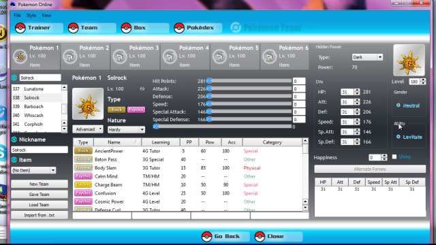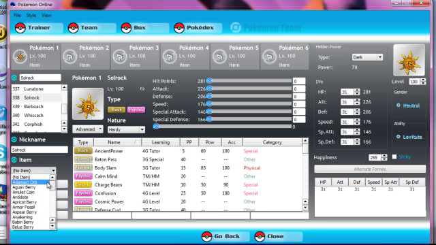You can choose your gender, the ability, and happiness. If you have a move like Return, you want to put on 255 for that. So just put that up to the max. And Frustration, I believe it's called, for 0. That could be for funny teams. Shiny. You can change the sprites, as I said, in the folders, but we're not going to do that because I can't sprite.